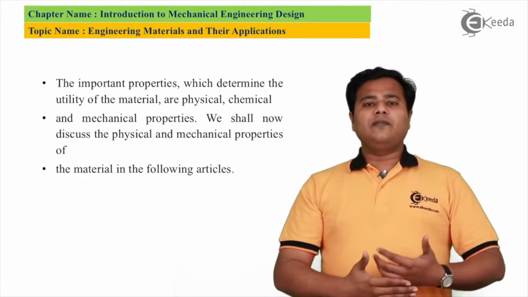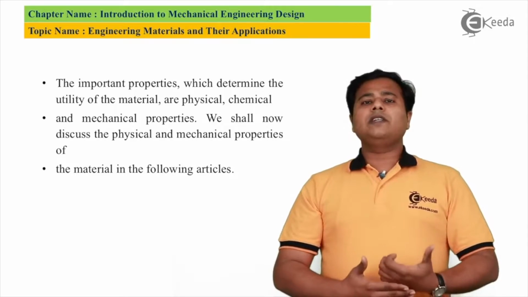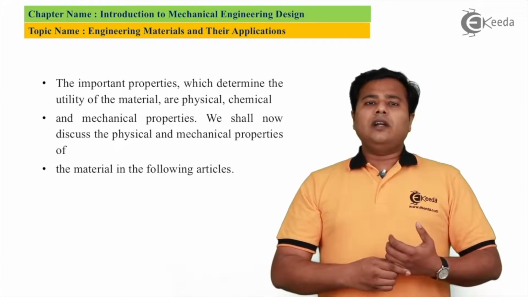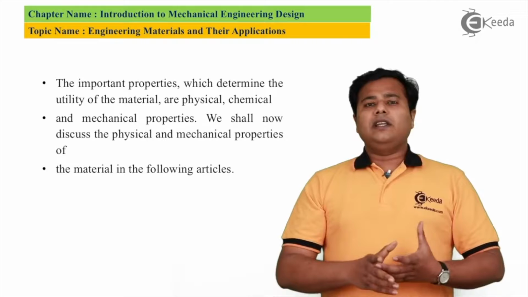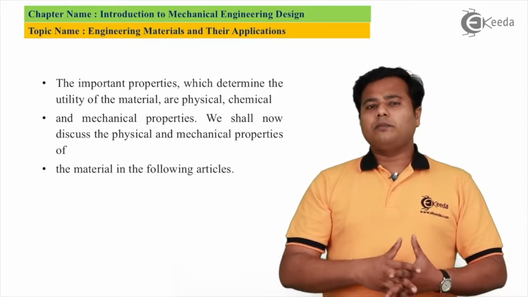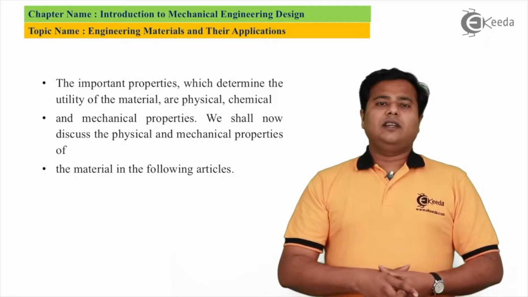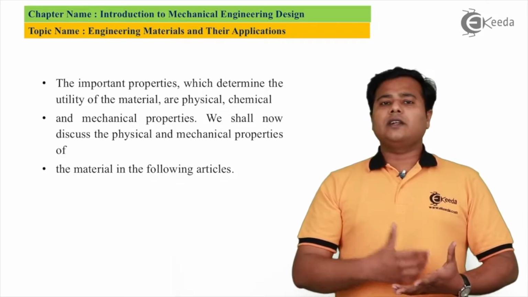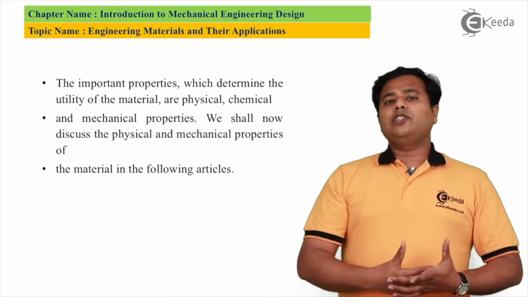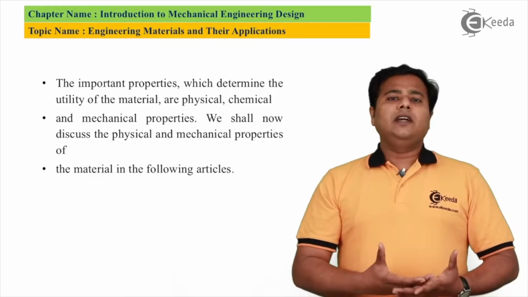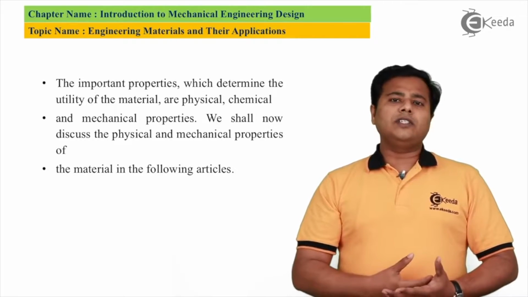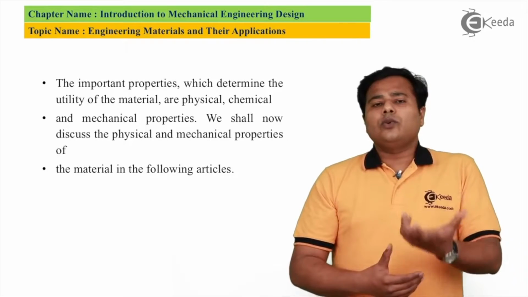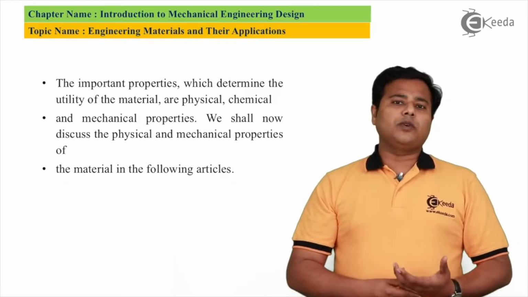For example, physical quality. Of course, we are going to look at these different characteristics one by one, but physical quality is the finishing of the material. For example, you can't always use a very dull material for producing some part or some machine design, right? In that case, your preferred material will be a shining, glossy one, right? So that's a kind of physical property. Chemical composition: you can't use just a tin sheet in a seashore area, because it will rust. So in that case, you have to look for a material which has no corrosion effect on it. So that's a kind of chemical property.